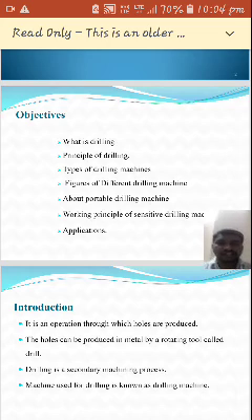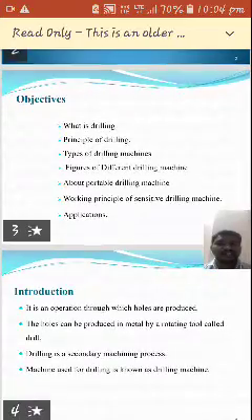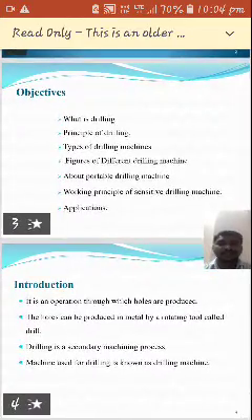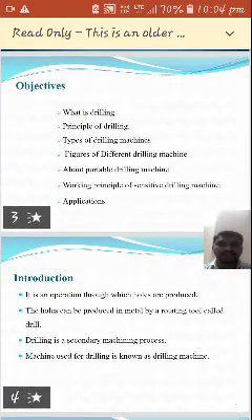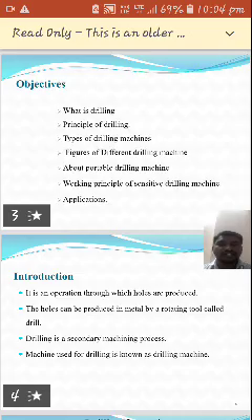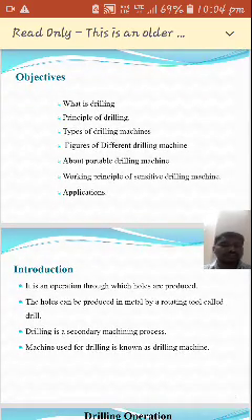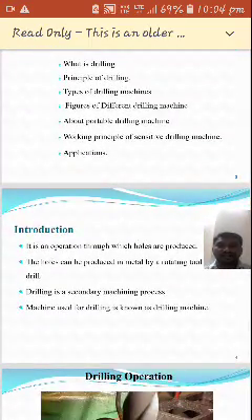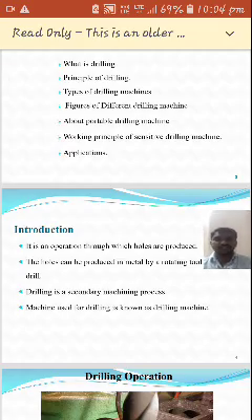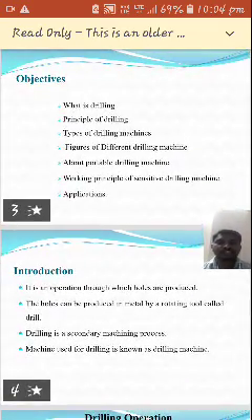The first one is what is drilling, what are the principles of drilling, and types of drilling machines, and figures of different drilling machines. In different types, we have another type of drilling machine, that is portable drilling machines. So, what is the principle of sensitive drilling machine as well as portable drilling machine, and what are the applications of sensitive drilling machine? Okay, so these are the topics we are going to discuss today.